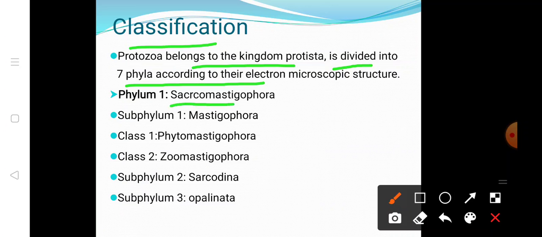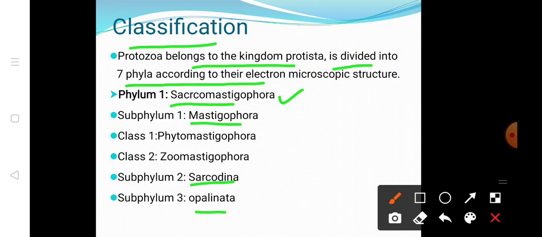They move through flagella or cilia, or pseudopodia, meaning false feet. Sarcomastigophora are further divided into 3 subphyla: Mastigophora, Sarcodina and Opalinata.